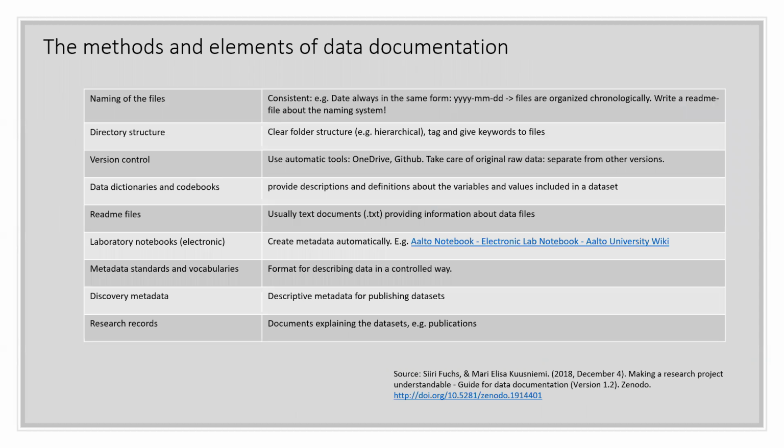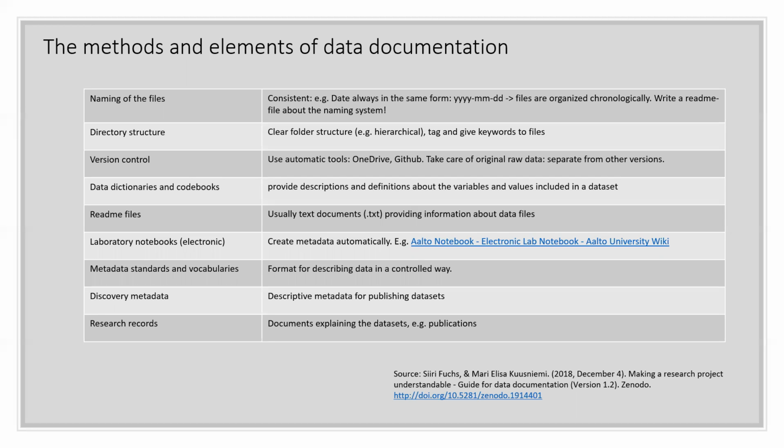And here is the list of methods, elements and tools of data documentation. This is not a list which you should actually follow consistently. This is just basically different kinds of options which you might have when you are doing the data documentation. So first there are household organizing sorts of tips, tools and processes, which most people actually do when they are processing and collecting research data.